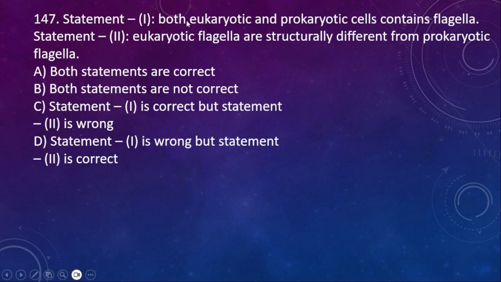147. Statement 1. Both eukaryotic and prokaryotic cells contain flagellae. Statement 2. Eukaryotic flagella are structurally different from prokaryotic flagella. Options we have like this: A, both these statements are correct. B, both the statements are not correct. C, statement 1 is correct but statement 2 is wrong. And D, statement 1 is wrong but statement 2 is correct. So option A is right because both the statements are correct.